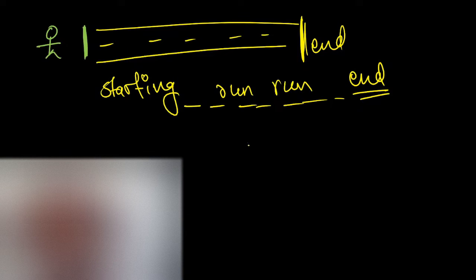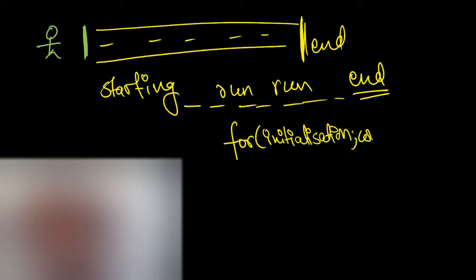In the for loop also we have three things. Similarly, I will correlate this real world example with the for loop. For, and here I require the initialization. Initialization is a technical term you need to use, then you have condition, which is the endpoint check, and then updation, or rather update. So these are the three things.